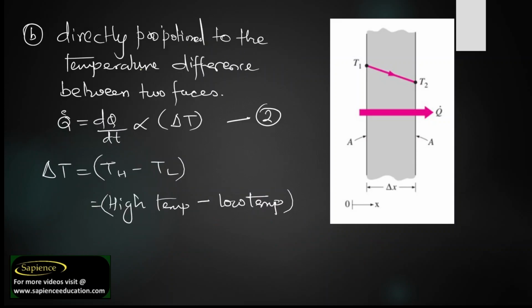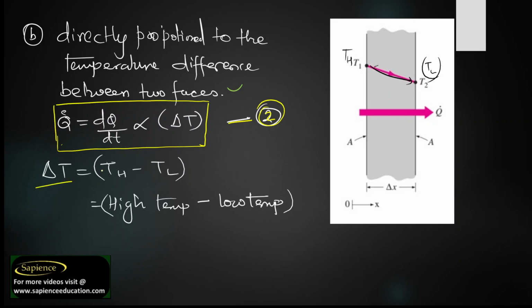Now it is directly proportional to the temperature difference between the two faces. The more the difference in temperature, this is a high temperature and this is a low temperature. If there is a very large temperature difference, then what will happen? There will be a higher rate of heat transfer. So from here we can understand that the rate Q dot, that is dQ by dt, the rate of heat transfer, is directly proportional to the difference in temperature. So this is a very simple equation. I hope you have understood now.